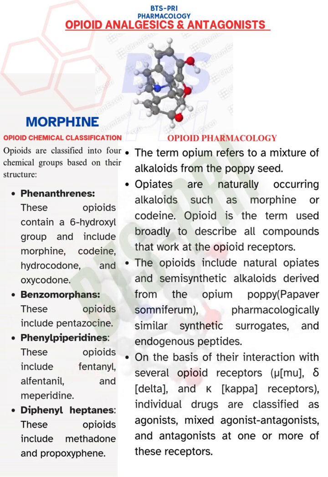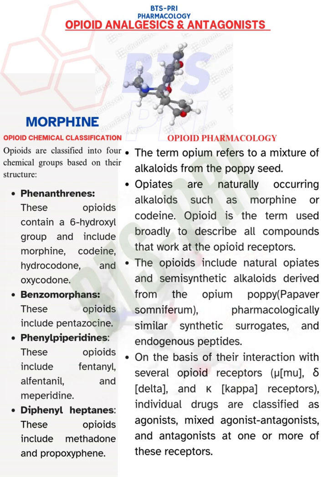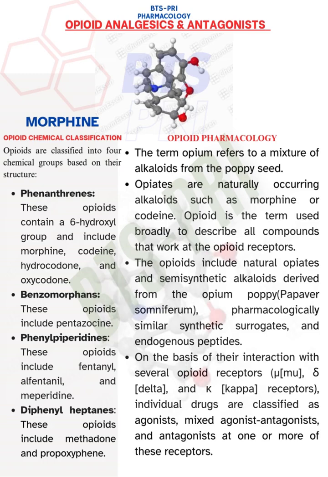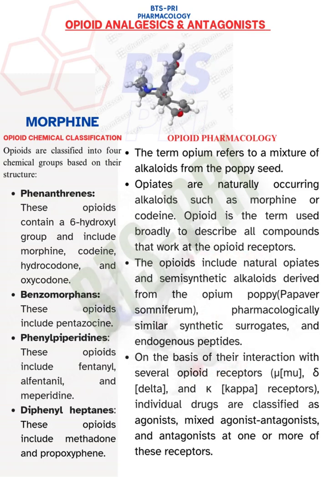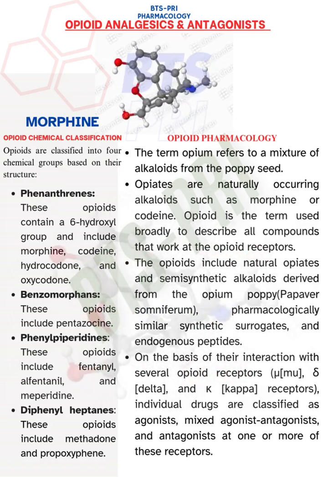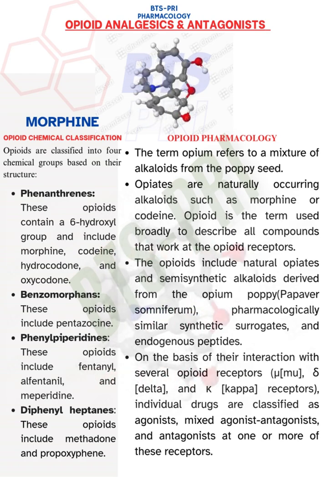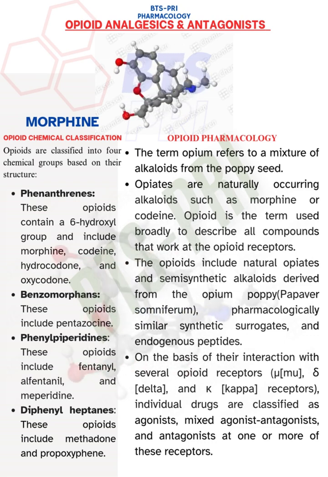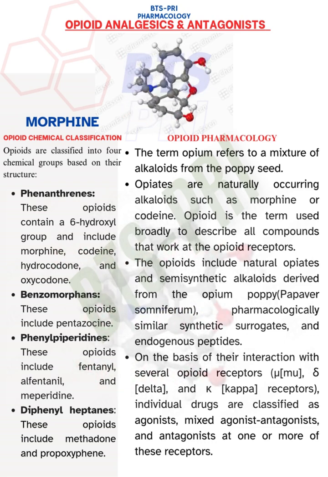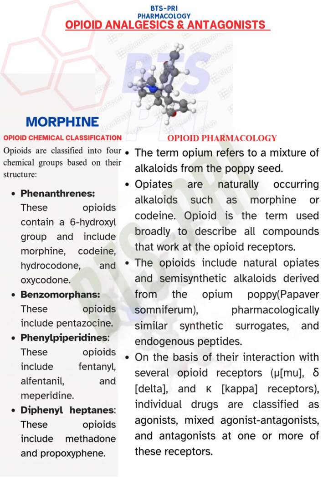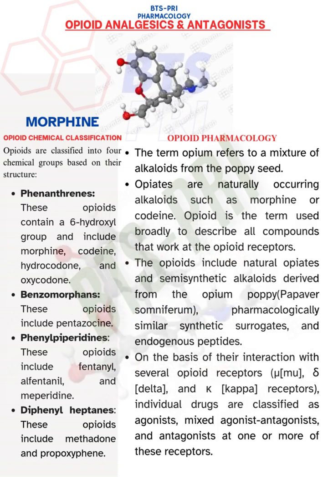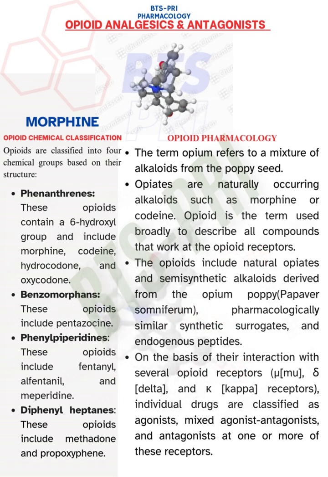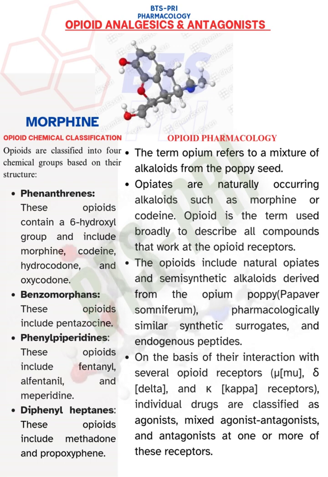The opium poppy was cultivated as early as 3400 BC in Mesopotamia. The term opium refers to a mixture of alkaloids from the poppy seeds. Opiates are naturally occurring alkaloids, for example morphine and codeine. The opium poppy, which is botanically known as Papaver somniferum, belongs to the family Papaveraceae.